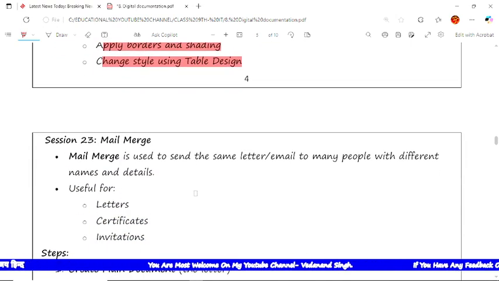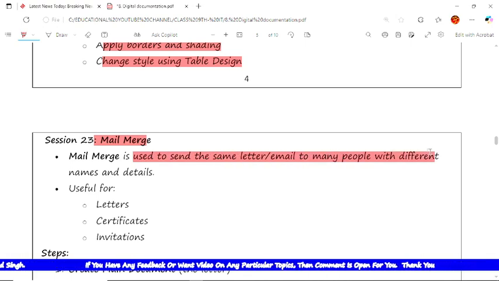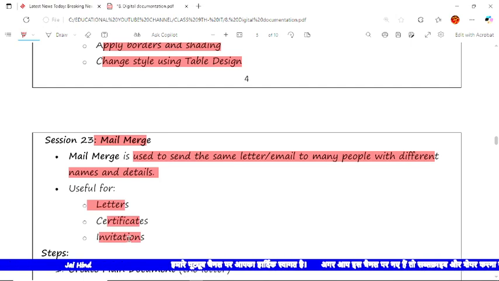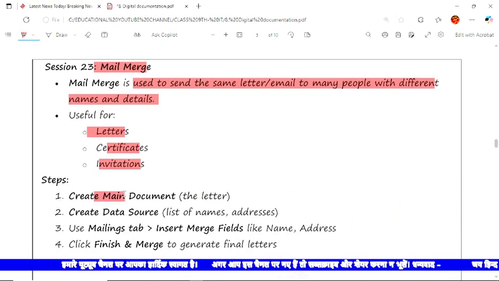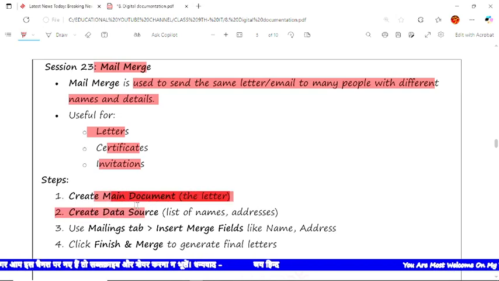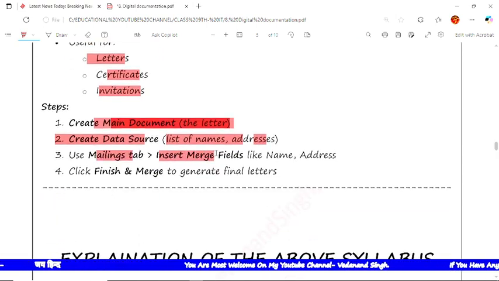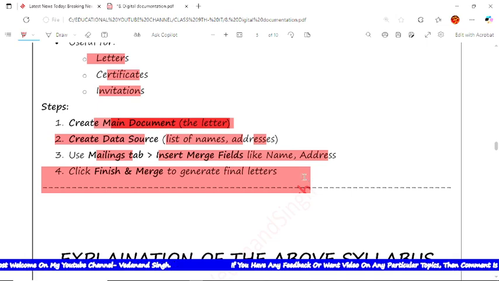And in session number 23, we'll learn about mail merge. These are the important topics. Mail merge is used to send the same letter or email to many people with different names and details. It is useful for letters, certificates, and invitations. Suppose we want to send an invitation to many people over the net, we will use mail merge. The steps are: create the mail merge document, the letters, and create the data source, like the list of names and addresses, in the Mailings tab. After that insert the mail merge fields like name, address, etc., and click Finish and Merge to generate the final letters.